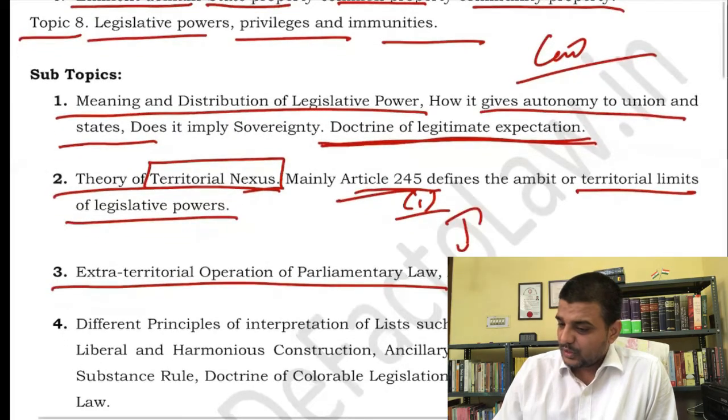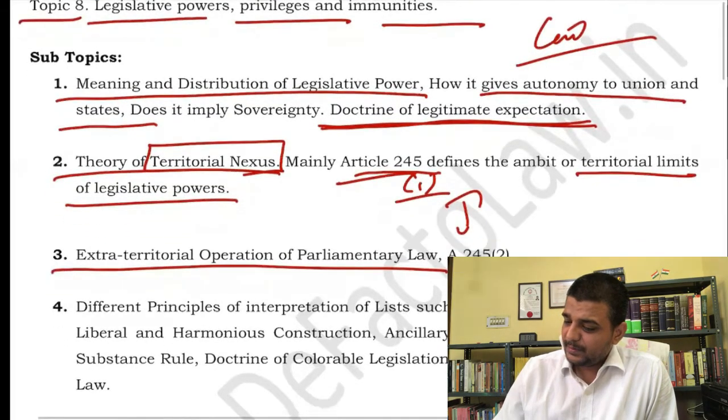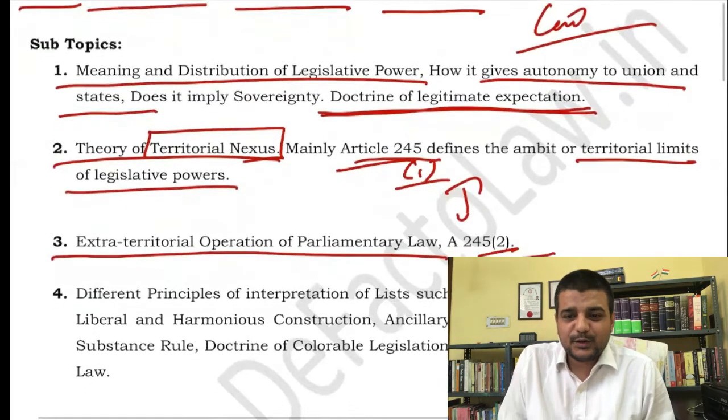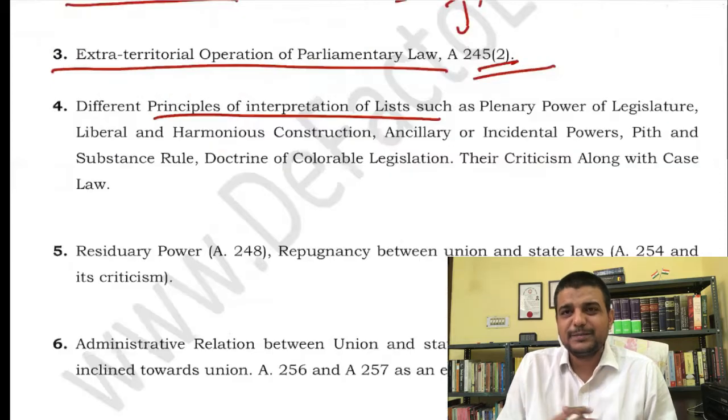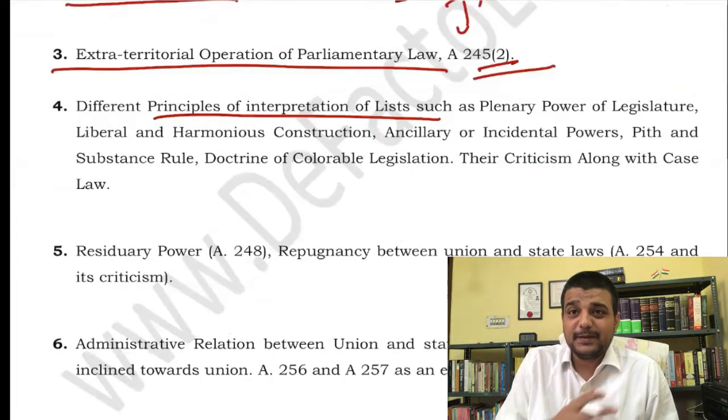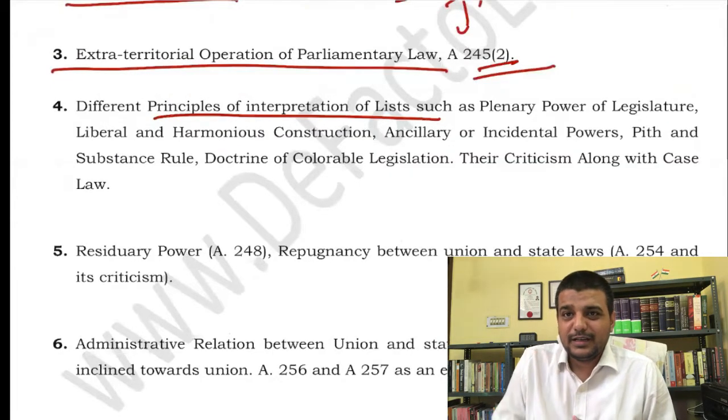Then you should come to the different principles of interpretation. Now you must have studied this in your law colleges. If you have not, you should study. There are around 5 to 6 principles. One of those principles was actually asked in your GS paper 2 as well: the pith and substance doctrine.